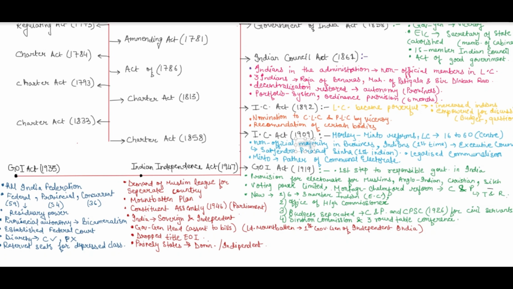Established federal court, okay, common court for all the disputes. Then diarchy at the center was still continued, but at provinces it got abolished, because that is what was recommended by the Simon Commission only, that diarchy must be abolished. So in center it was there, but in provinces it got abolished, and then reserved seats for depressed class was introduced. Okay,